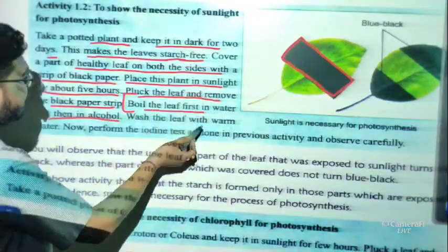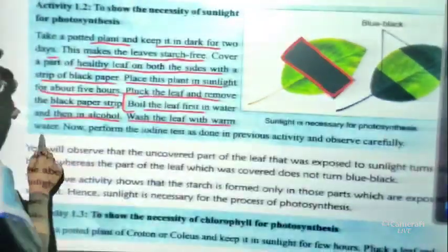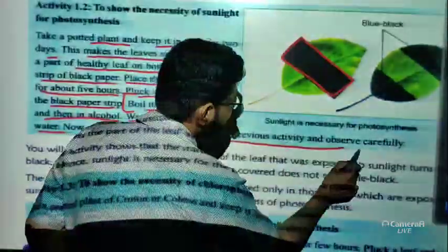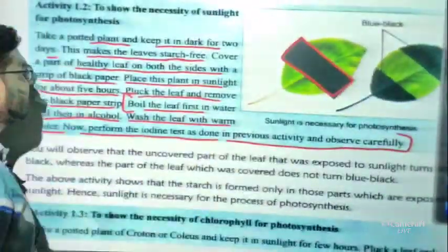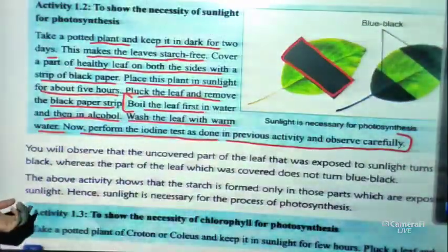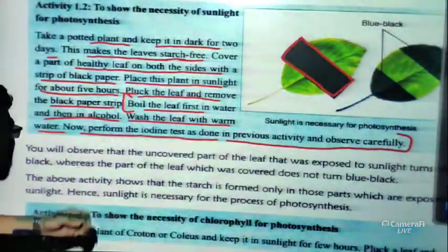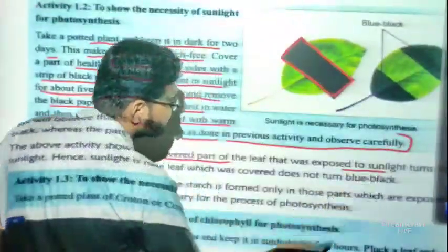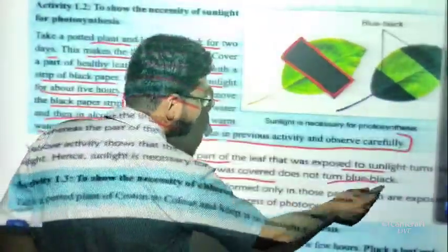Okay, we have to boil the leaf first in water, then in alcohol, and then wash the leaf with warm water. Now perform the iodine test as done in the previous activity and observe carefully. So from this to this, the previous activity we are doing. Now if you perform this activity with the black paper, then we will observe that the uncovered part of the leaf that was exposed to sunlight turns blue or black, whereas the part of the leaf which is covered does not turn blue or black.